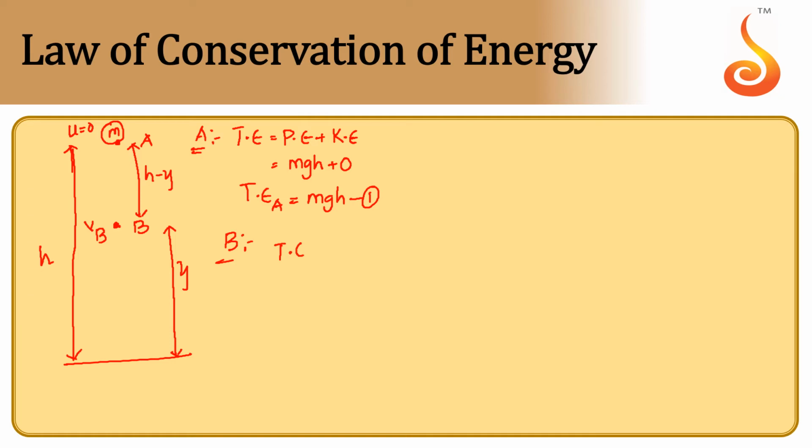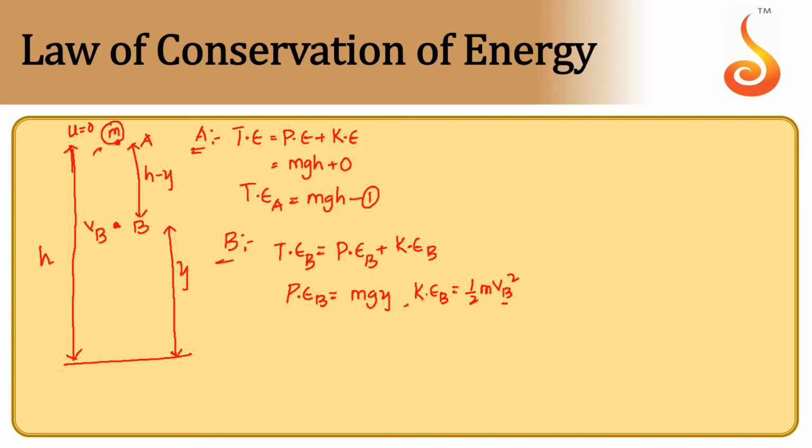So the total energy at B is equal to potential energy at B plus kinetic energy at B. The potential energy at B is equal to mgy and the kinetic energy at B is equal to half m Vb square. So we need to calculate the Vb value. How to do that?